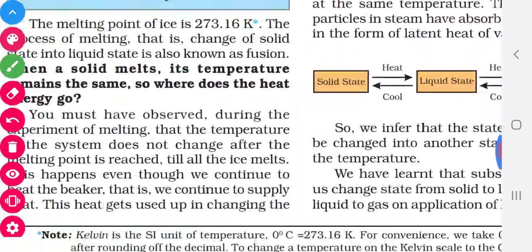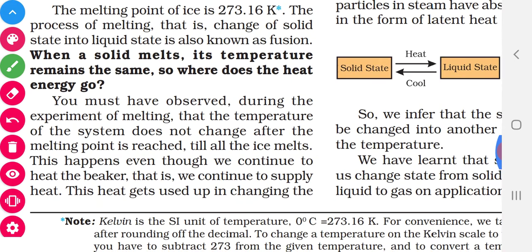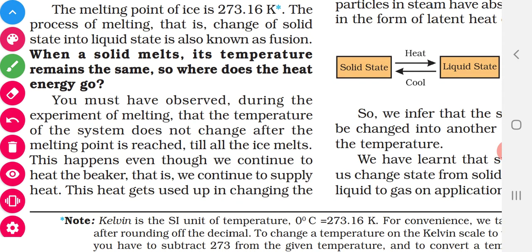It will be very, very useful. See, okay. During the process of melting, the temperature of the system does not change after the melting point is reached till all the ice melts. Have you understood? First, if the melting point is reached, that is, the melting point of ice is 0 degrees Celsius. If 0 degrees Celsius is reached, it means 1 or 2 particles begin to melt.